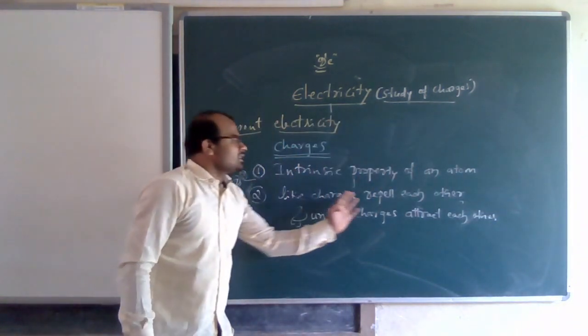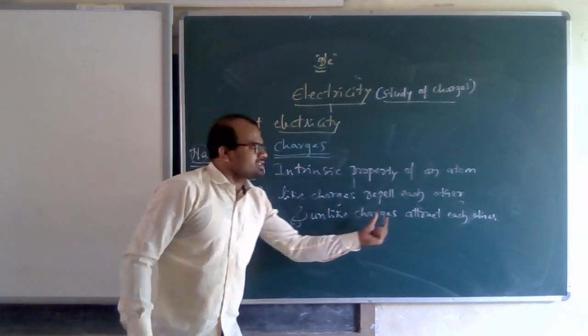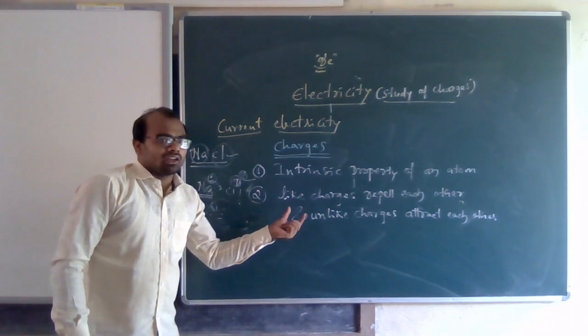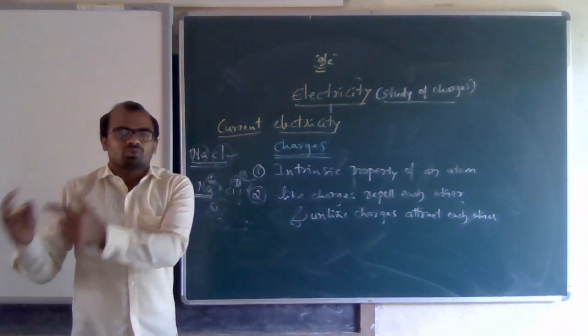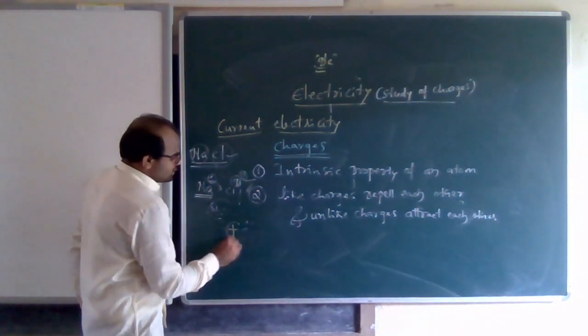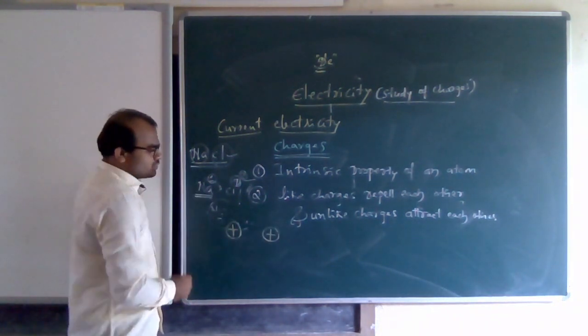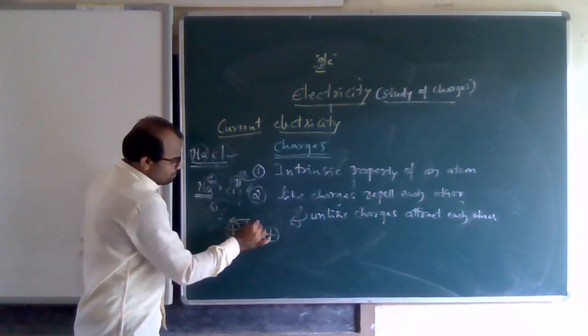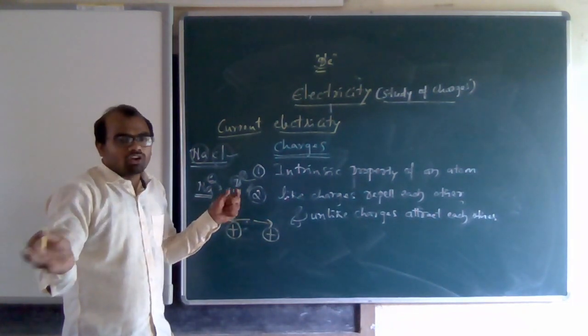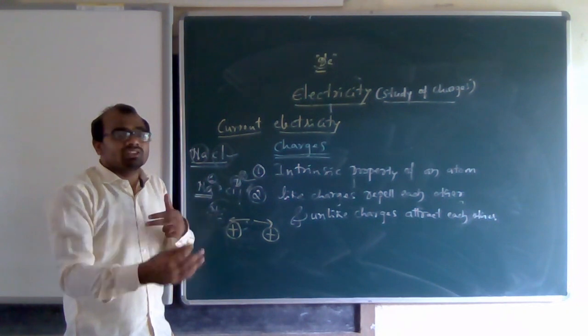Like charges means positive charge and positive charge, or negative charge and negative charge. They repel each other. If this is positive, and this is also positive, these charges will repel each other. They go away from each other. They are not coming towards each other because they are repelling.